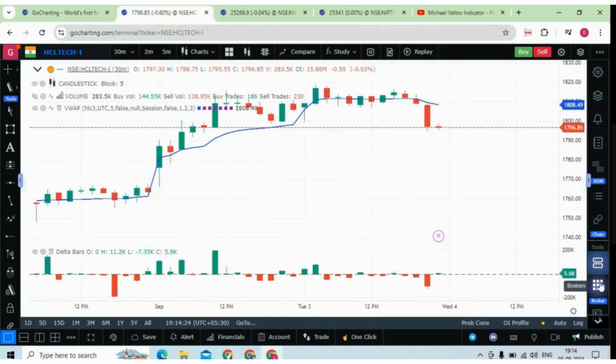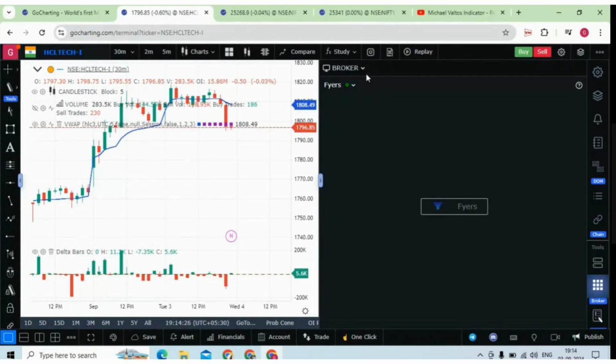Now a very important feature, this is called broker connection. Okay, this is very important.